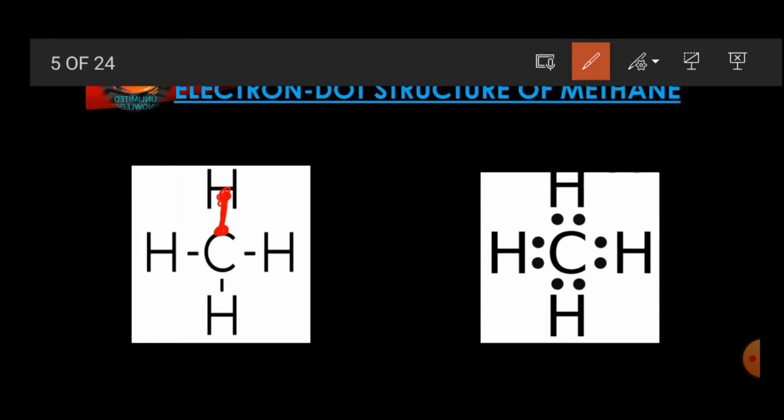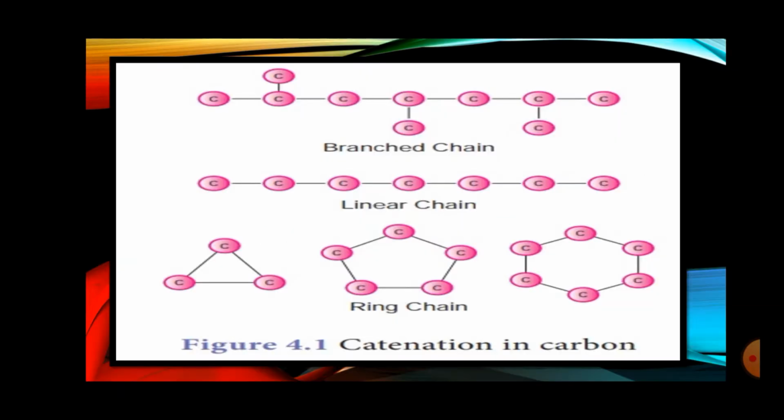Okay. Same thing here. Instead of making that line, we can show the relation between carbon and hydrogen with a dot. This is the reason it is called an electron dot structure. So as you can check here, there are 2 electrons or 2 dots. 1 dot for carbon, 1 dot for hydrogen. And you can check for this also. Everywhere you will get 2 electrons. So 1 electron for carbon and 1 electron for hydrogen. So instead of making this type of line, you can make this dot structure. Okay, I think it is clear to you. Now we'll move to the next part.